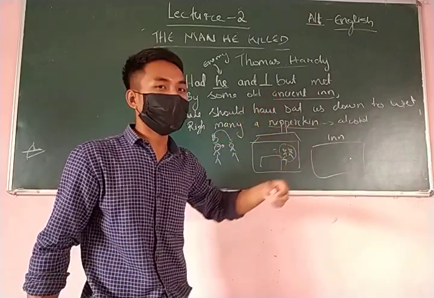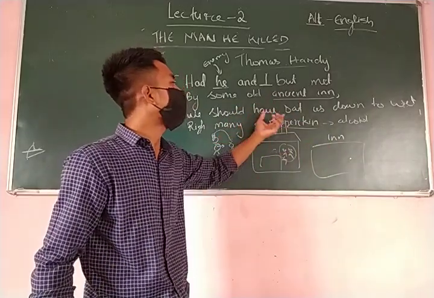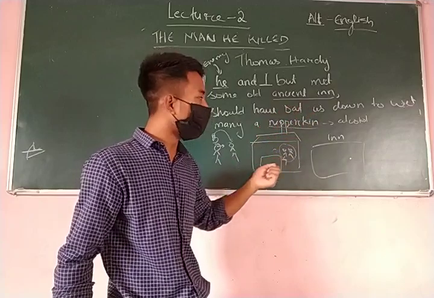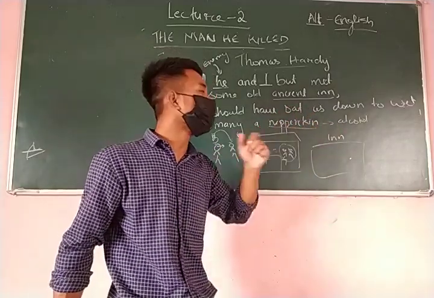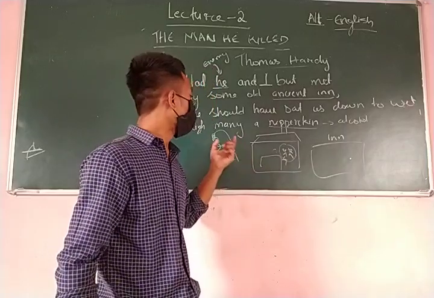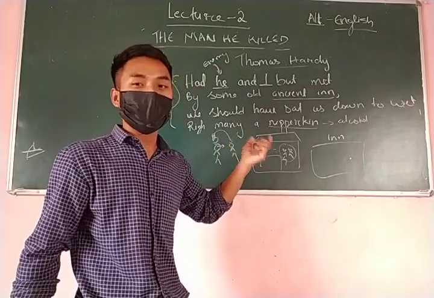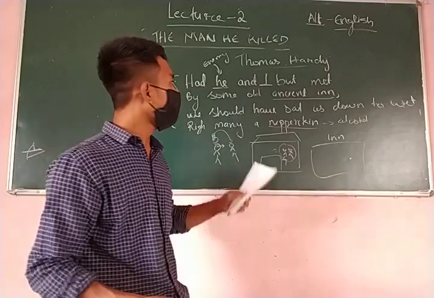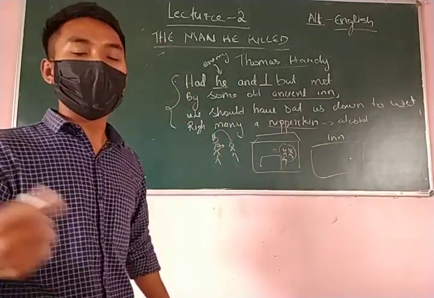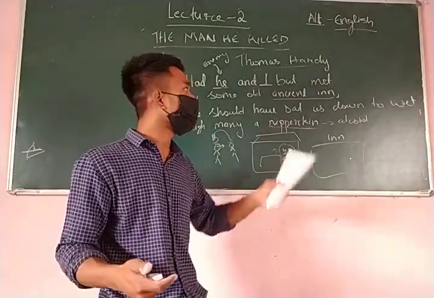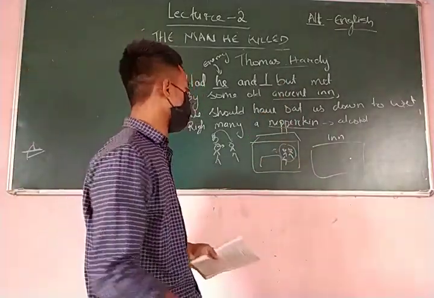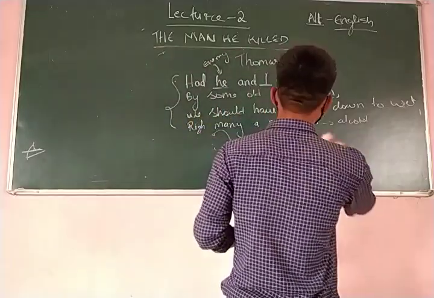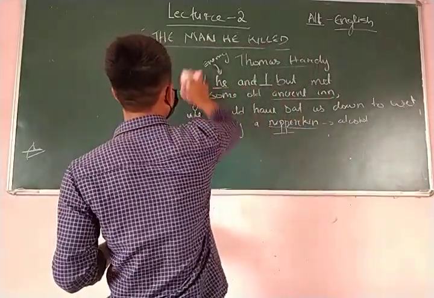Instead of fighting, instead of killing him, we will be sitting together, drinking wine together. That is what the first stanza is talking about. He refers to the enemy and I refers to the British infantryman, the ordinary soldier who experienced a war. Understand? So that is the first stanza.